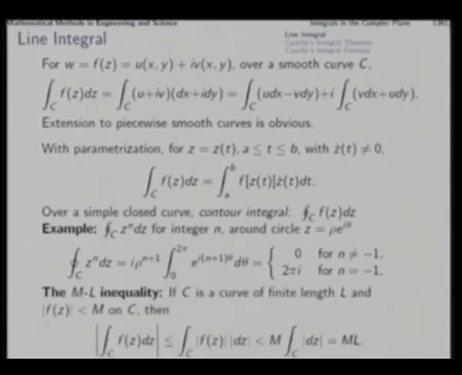Another small result which will be quite useful in later discussion is conveniently named the ML inequality.